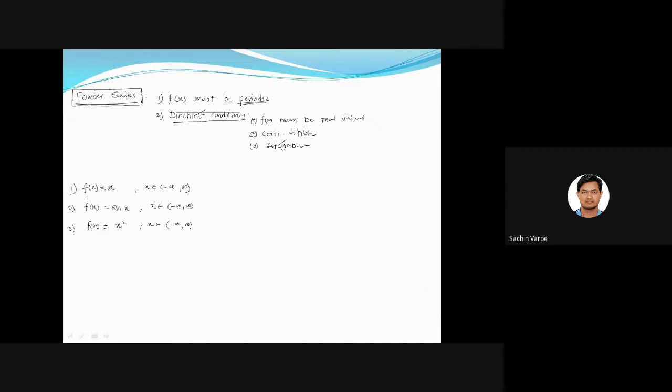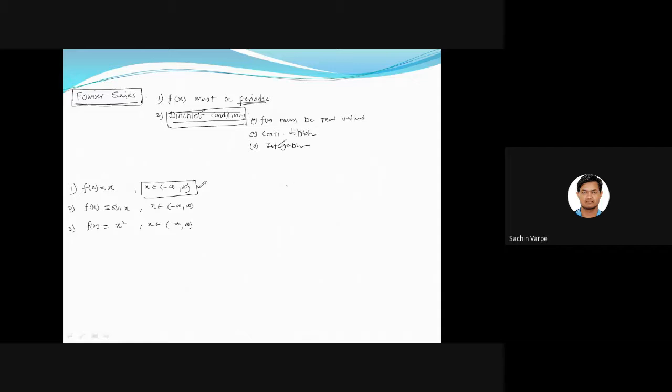Yes, sir. Okay, and what about second? Tell me, does this first function satisfy the conditions given? Of course, it satisfies the Dirichlet condition, but what about the periodicity? Is it periodic? No. f of x is equal to x is not periodic, right? In this given interval.